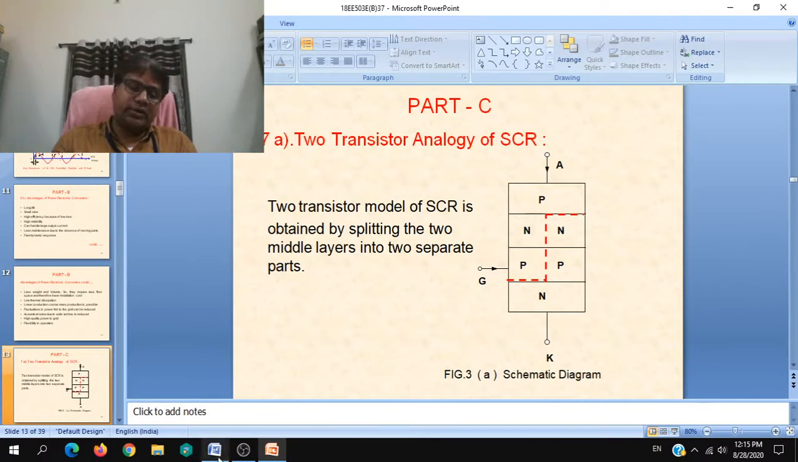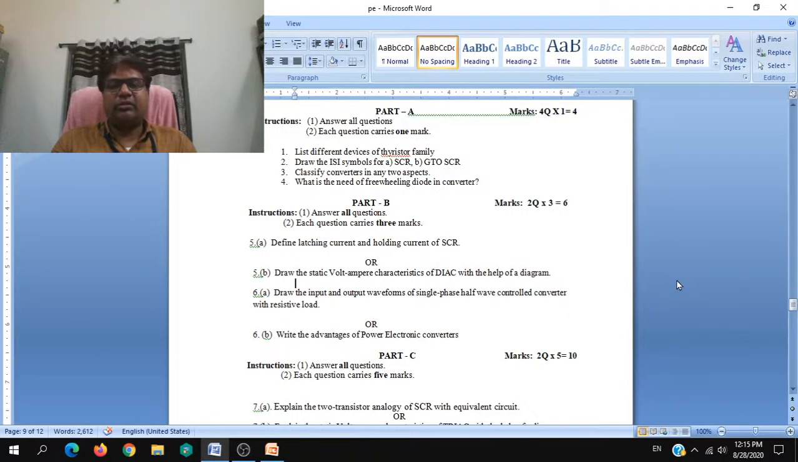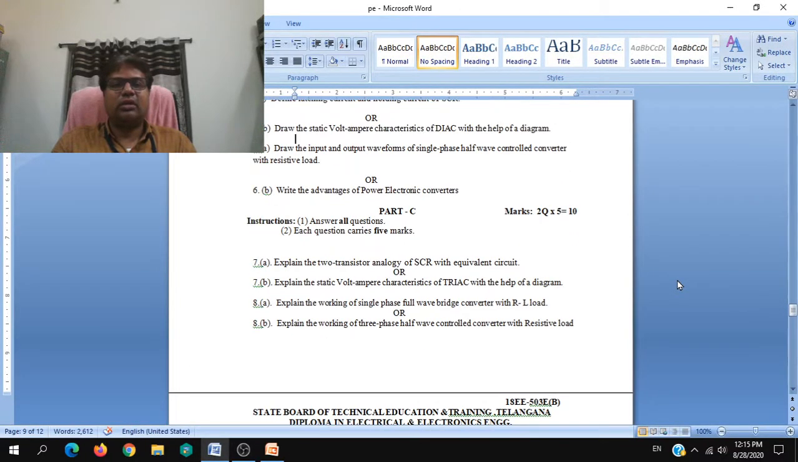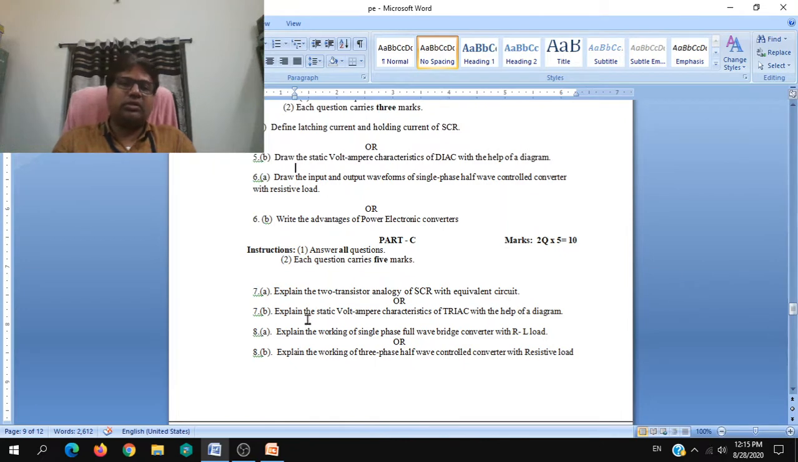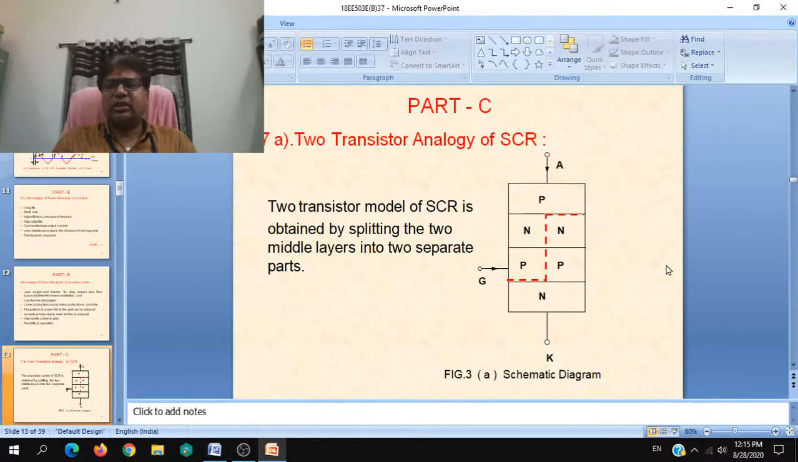Next, come to part C, that is long answer questions or comprehensive questions. Again, the first question in part C, that is the seventh question, comes from unit 1. Again, 7 A or B, you have to write the answer for any one of the questions A or B. Explain the two transistor analogy of SCR with equivalent circuit. Explain the static volt ampere characteristic of triac with the help of a diagram. So let us go through these answers.